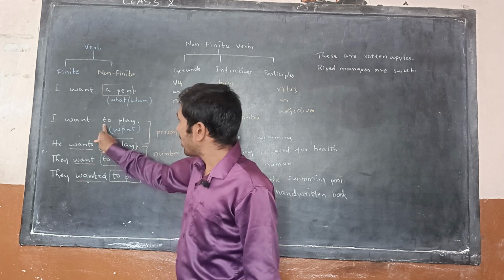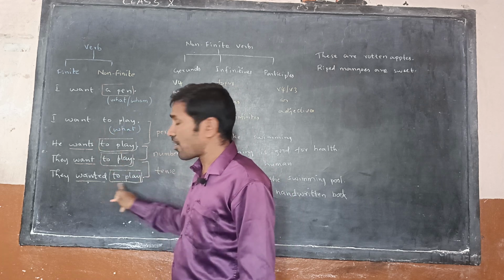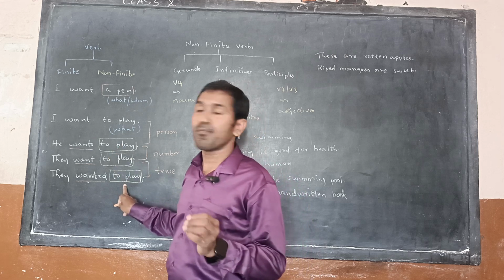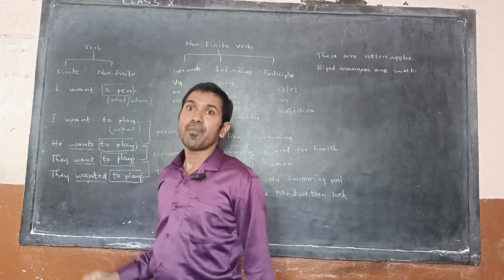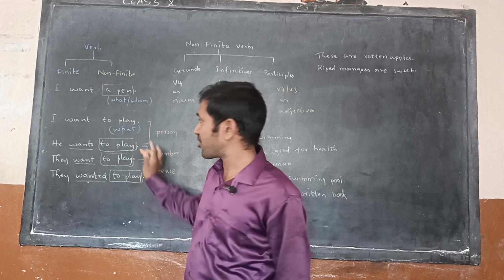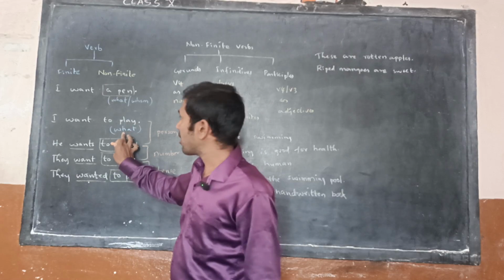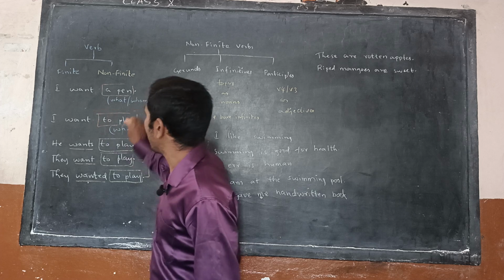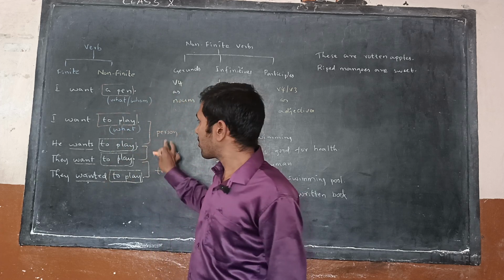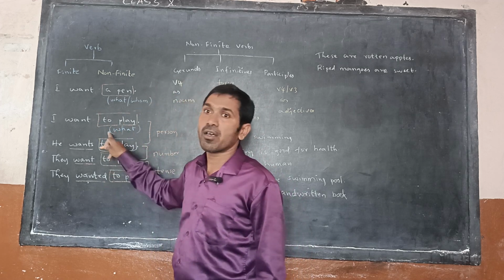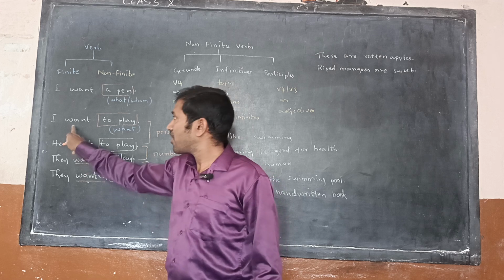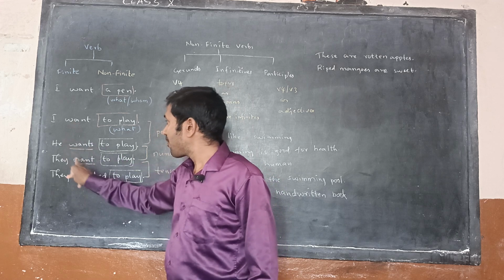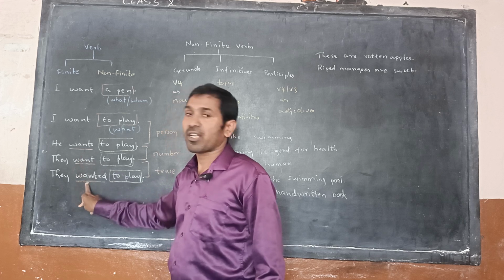Whereas you see, to play, this verb always remained the same, irrespective of person, number and tense. This verb does not change at all. So this type of verbs are called non-finite verbs.